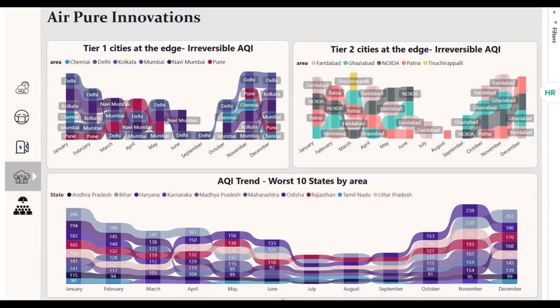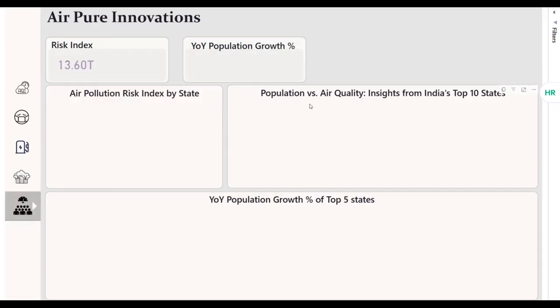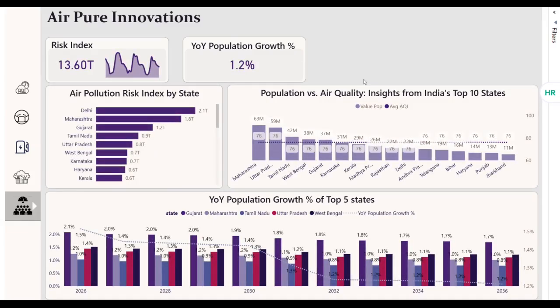The AQI trend across the worst 10 states is represented over here. Across all the states across India, we can see that monsoon are the months which show the least AQI. Next, let us go through the population dashboard. This visual would represent the air pollution risk index by state. As we can see, the states of Delhi, Maharashtra, Gujarat, as well as the other states represent the highest risk index, riskiness across all the states.